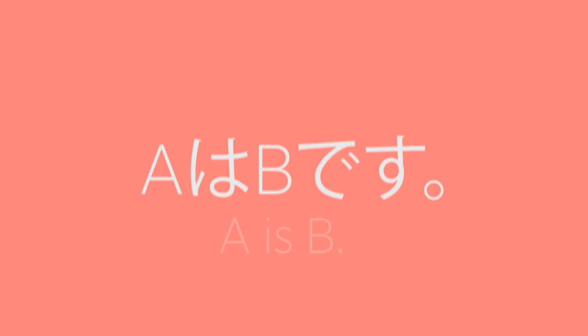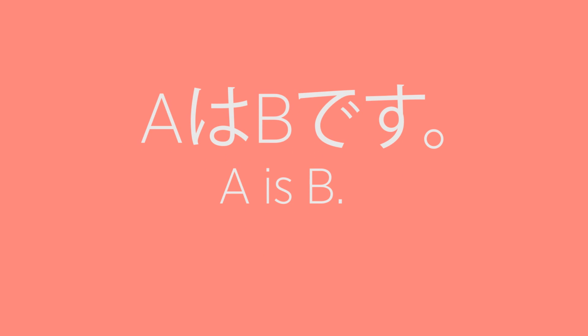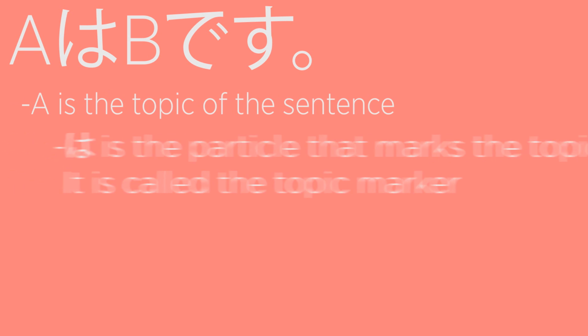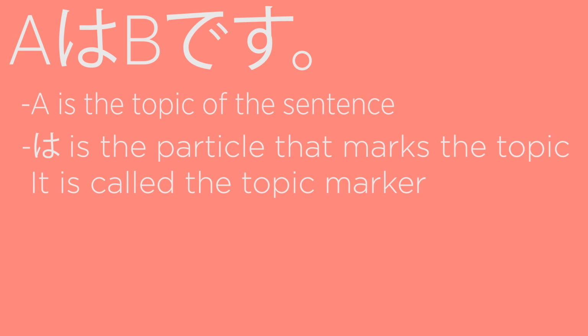In this section I'm going to break down the structure to its bare bones and compare it to its English equivalent throughout. Here we have the structure A wa B desu, and its English translation, A is B. The structure above is composed of four main points. A is the topic of the sentence, or the part that the sentence is focused about. Wa is the topic marker, thus anything before the particle wa is what the topic of the sentence is about. In this case it's A. It's important to remember what the particle wa is about, as this makes translating longer sentences easier later on.